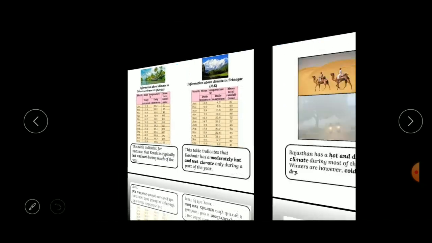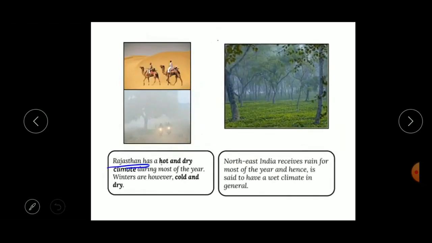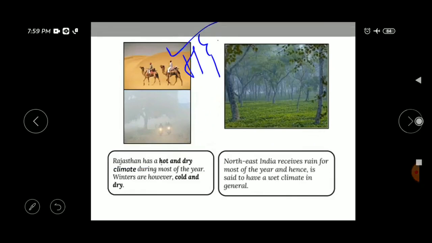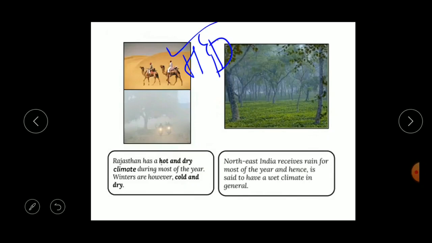Understood? The next one is Rajasthan. Rajasthan has a hot and dry climate during most of the year. The winters are, however, cold and dry. So Rajasthan has a hot and dry climate during most of the year, whereas in the winters it is cold and dry. Okay, the next one is Northeast India, which receives rain for most of the year